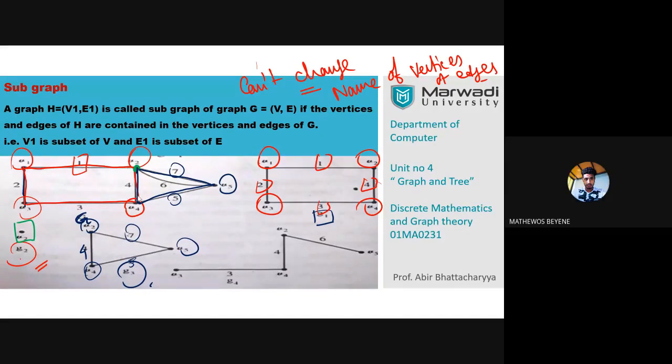I said G3 is the last one, and G3 is also a subgraph. Similarly, G4 is also a subgraph. You can check it. I cut this one, this one, this one, and this one. This is G4. So you can extract any subgraph from any main graph, but remember one thing: you cannot change the name of vertices and edges.